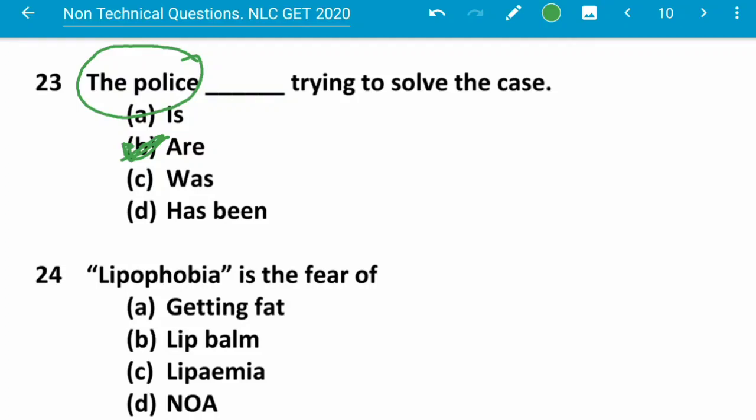Lipophobia is the fear of dash: getting fat, lip balm, lipamia, and none of the above. So lipophobia is fear of getting fat. This is actually derived from lipid. So lipid, that is protein. So this is lipophobia. Next question.